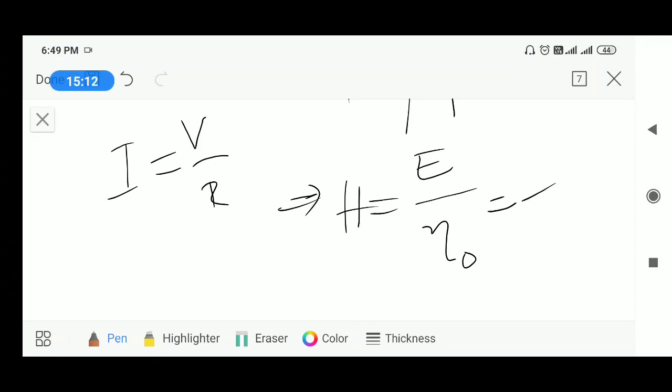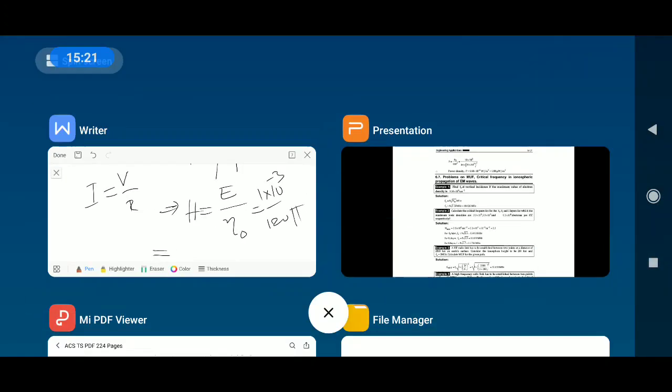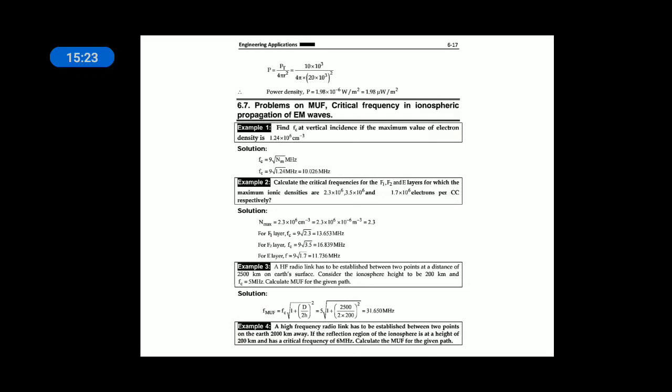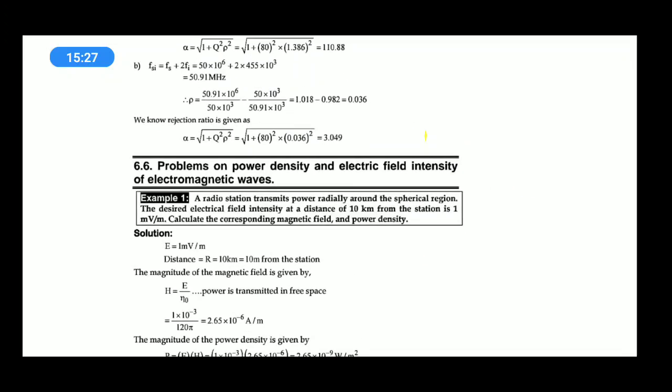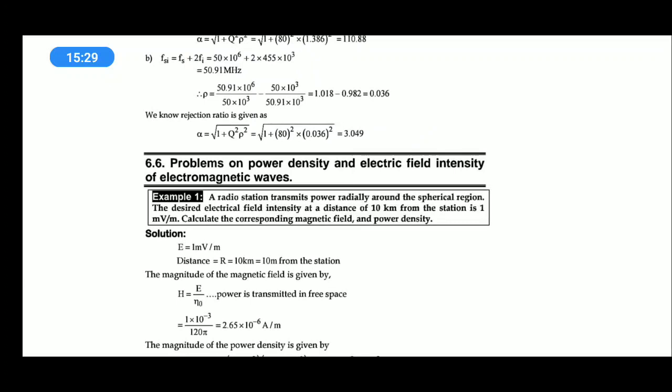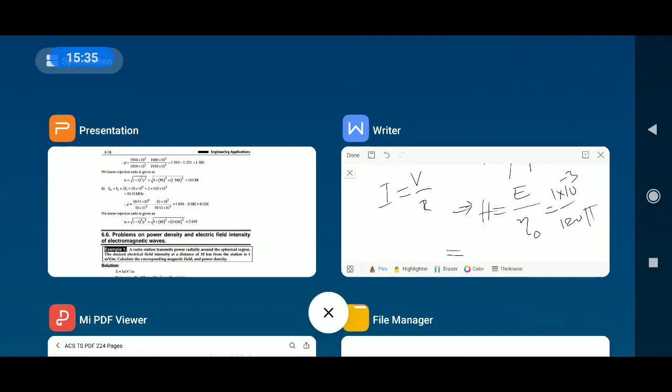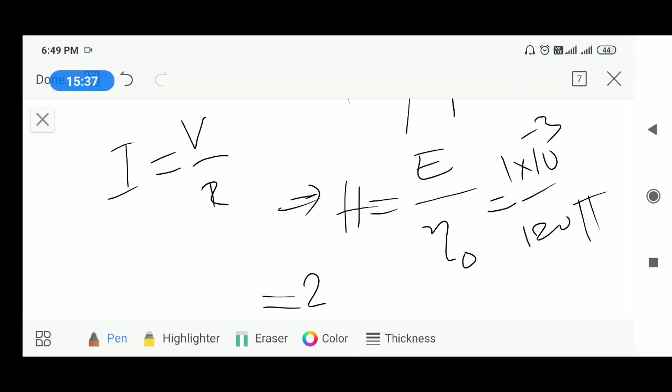That is equal to 1 millivolt divided by 120 pi. The answer is 2.65 into 10 to the power of minus 6 ampere per meter.